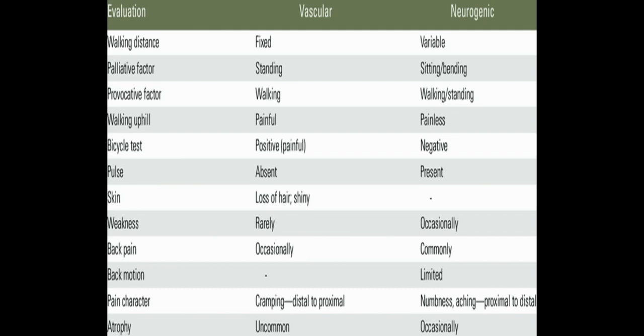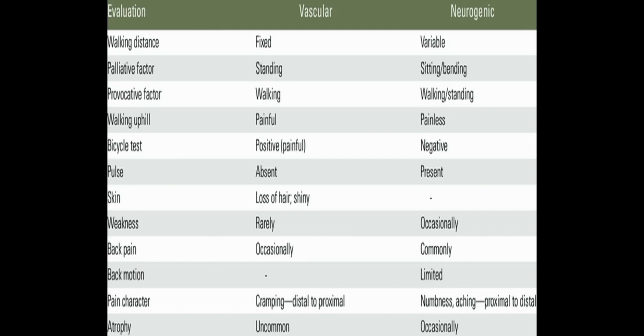Walking uphill in vascular claudication will be painful, while in neurogenic claudication it will be painless, because while walking uphill the patient may bend forward, and forward flexion may reduce the symptoms in neurogenic claudication. Bicycle test will be positive and painful in vascular claudication.